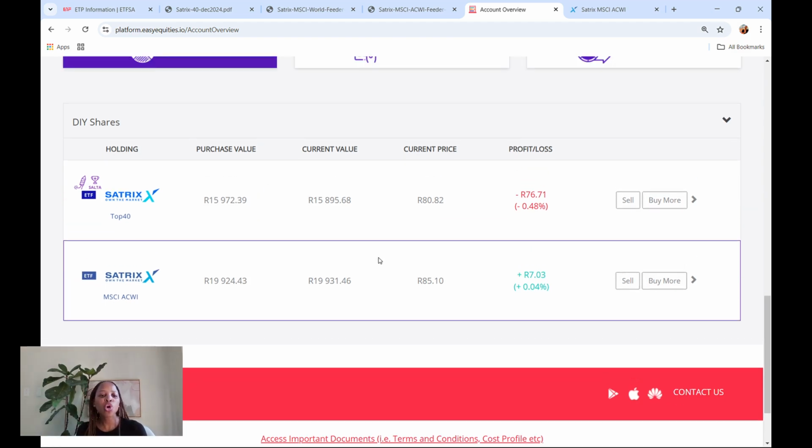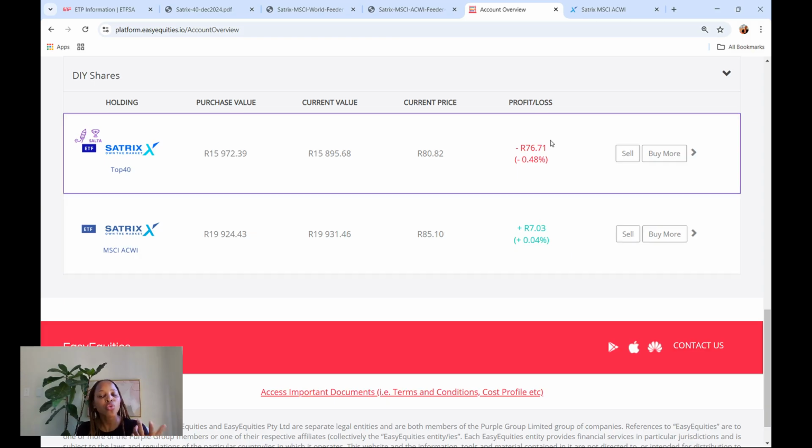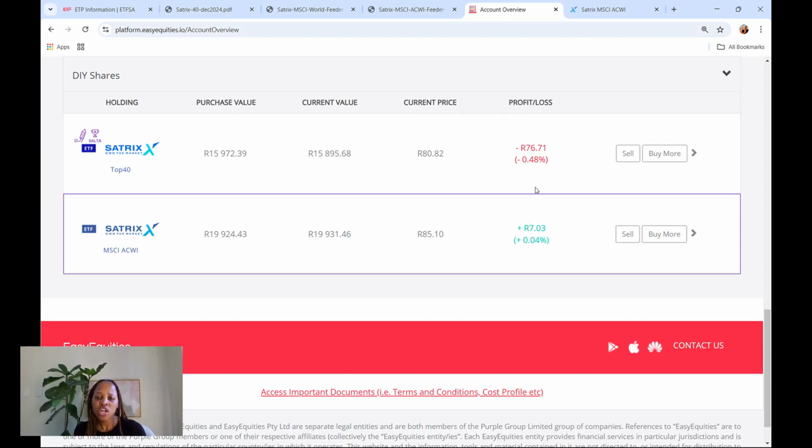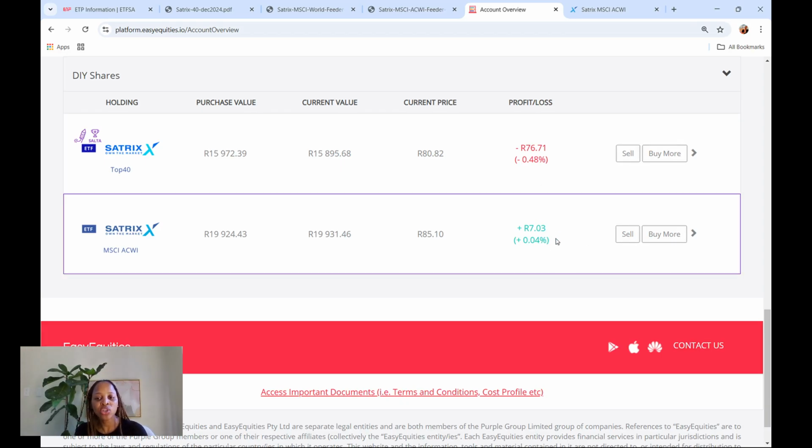So here we go. You'll see here I've bought the Top 40, and here's the Satrix MSCI All World Index ETF. One thing that you'll notice, for those that are observant, is one is red, one is green. What does that mean? That's another common question that I get. Red means loss. Can you see here it says profit or loss? And green means profit. So my Top 40 investment just lost a value of 76 Rand and 71 cents, which is 0.48%. But my Satrix MSCI All World has actually gained 7 Rand, or 0.04%.